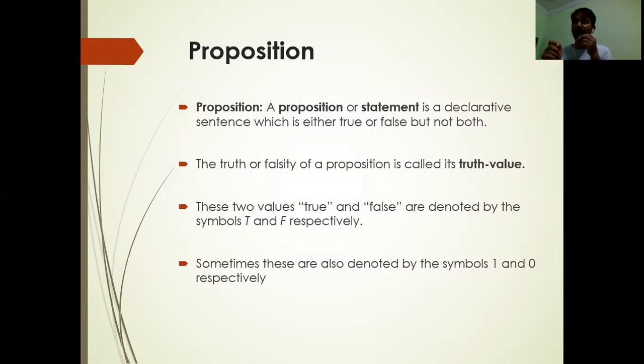The truth or falsity of the statement is called the truth value.